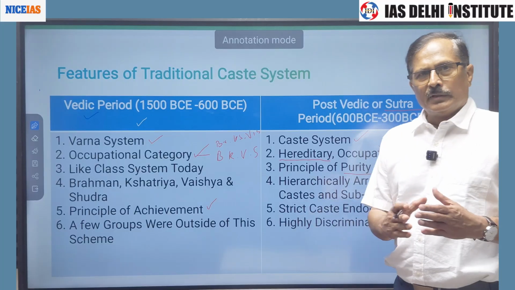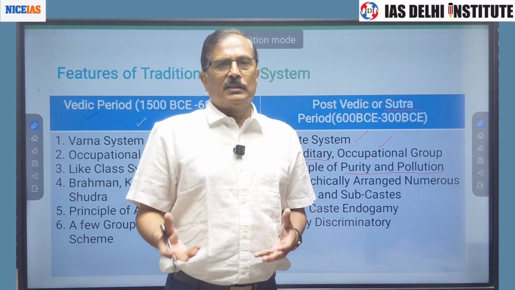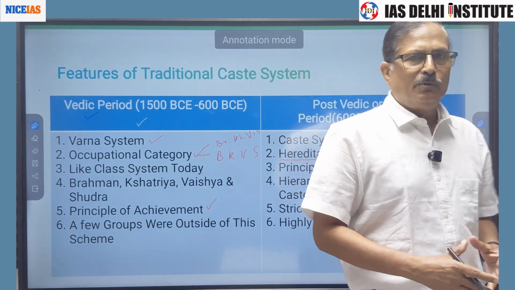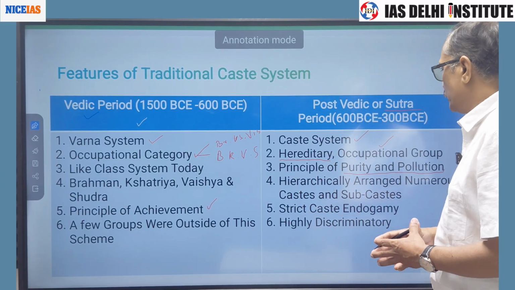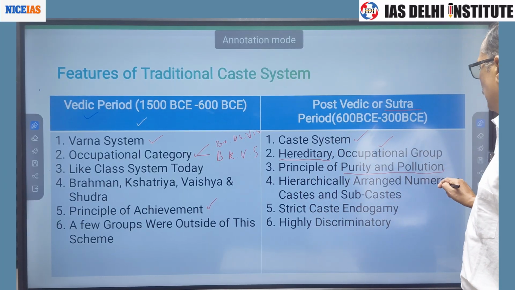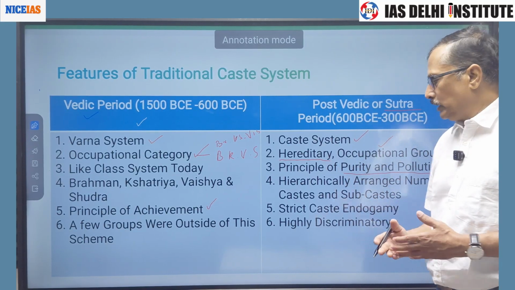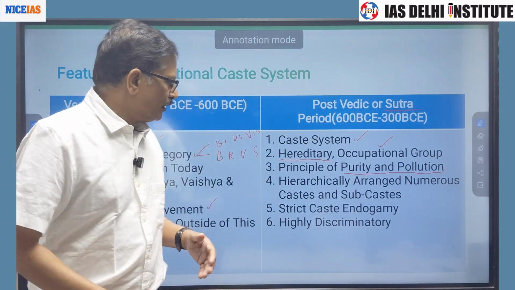Something was considered pure, something impure, and this affiliation of purity and pollution decided the rank of a caste in the social structure. These castes were hierarchically arranged. There were numerous castes, and castes were further subdivided into subcastes.